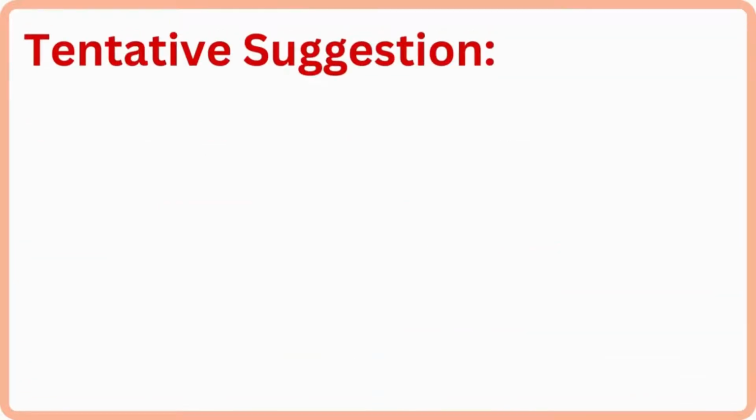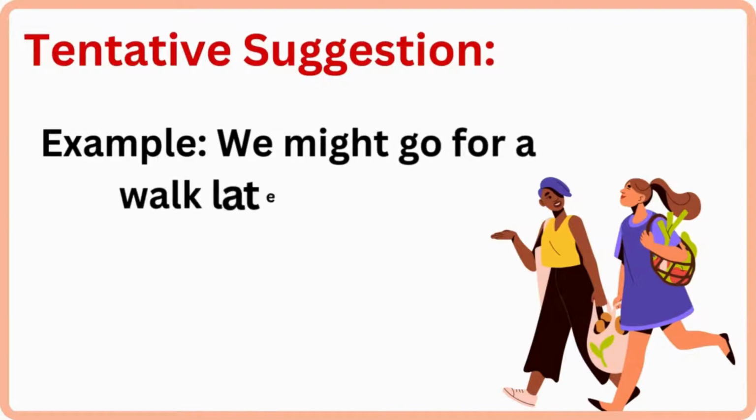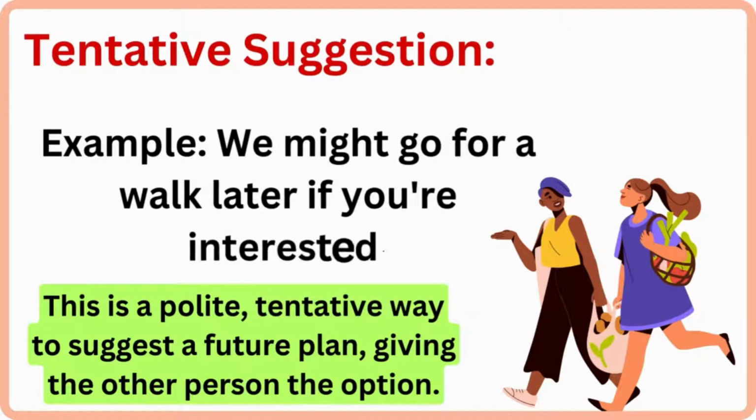Tentative suggestion. Example, we might go for a walk later if you're interested. This is a polite, tentative way to suggest a future plan, giving the other person the option.